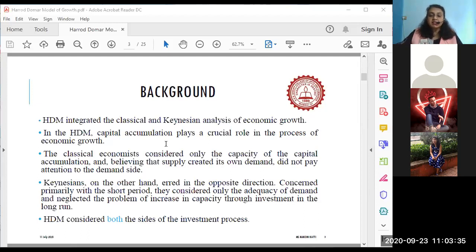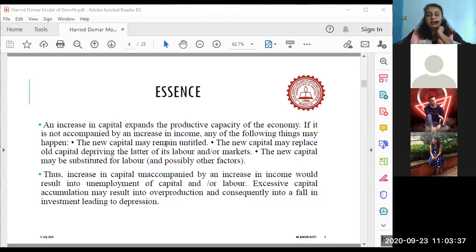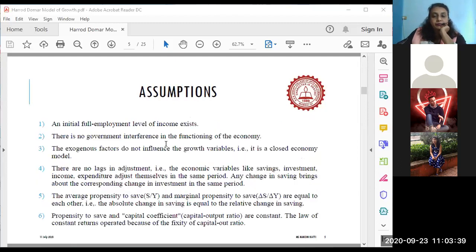Whereas the classicals, the classical school of thought, believed in aggregate supply.